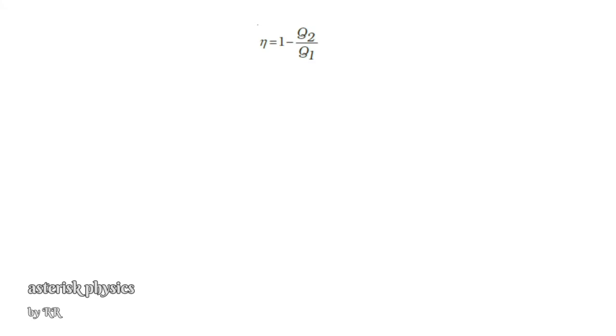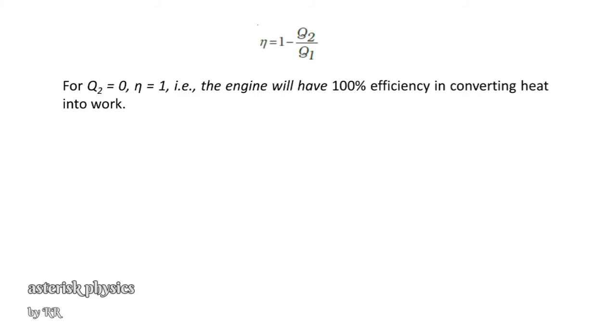This equation shows that the efficiency of a heat engine is always less than 1 because some amount of energy Q2 is given to the sink. So Q2 by Q1 will not be 0. Therefore, eta is always less than 1. But let us think that somehow the value of Q2 is equal to 0.